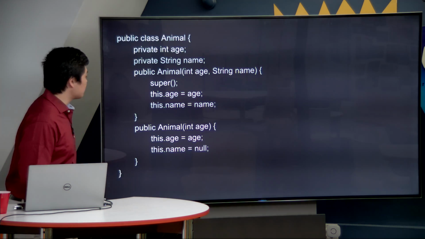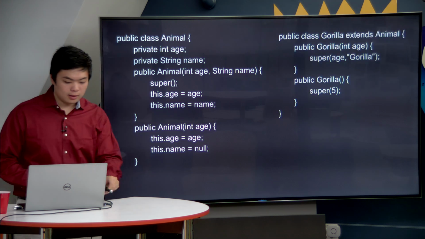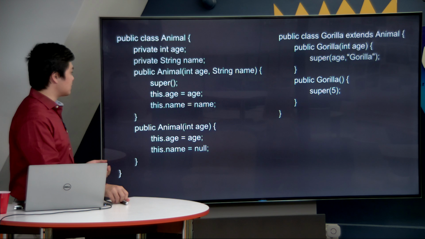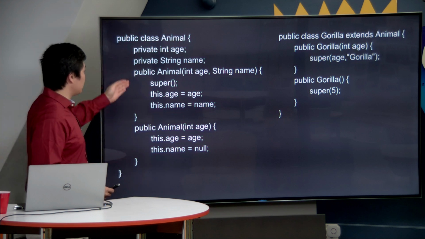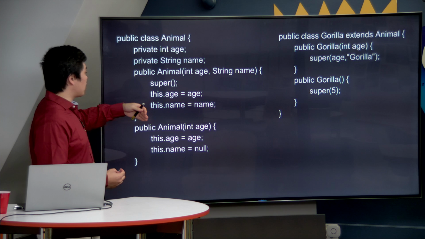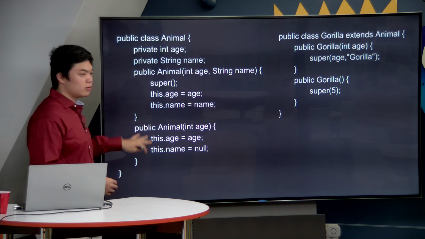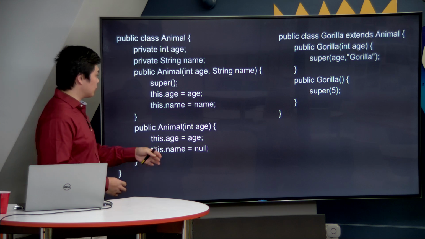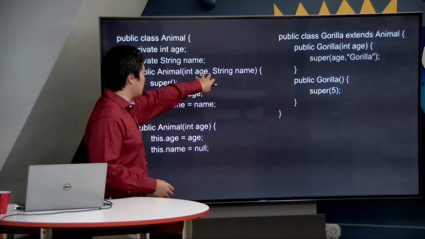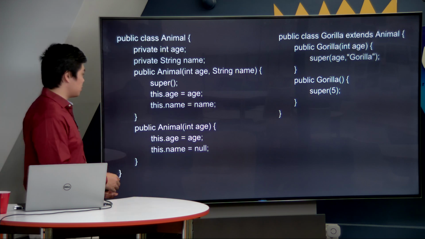So now let's take a look at a more complicated pair of classes. Notice here on the left, we have a class called Animal. Animal, as we have before, has an age, but now we have also given it a name. So notice that we have two constructors again. We're overloading our constructors because the first one has two parameters, an age and a name, and our second one only has one parameter, just an age.